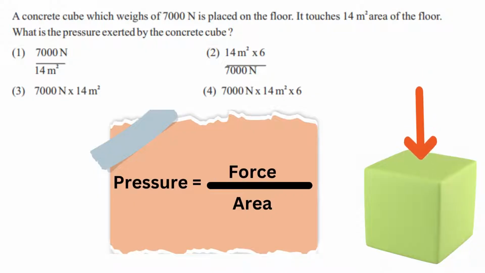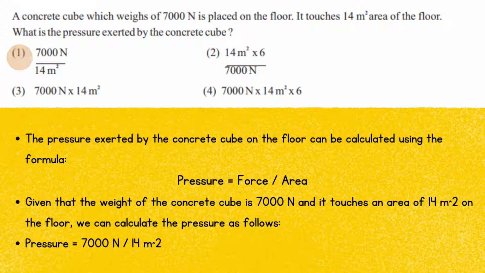The pressure exerted by the concrete cube on the floor can be calculated using the formula, pressure equals force divided by area. Given that the weight of the concrete cube is 7,000 newtons and it touches an area of 14 square meters on the floor, we can calculate the pressure as follows: pressure equals 7,000 divided by 14 square meters.